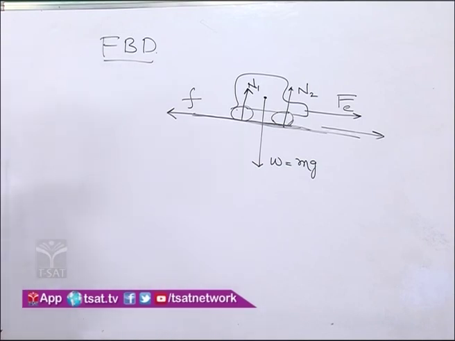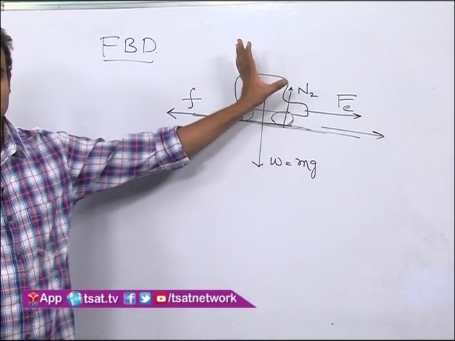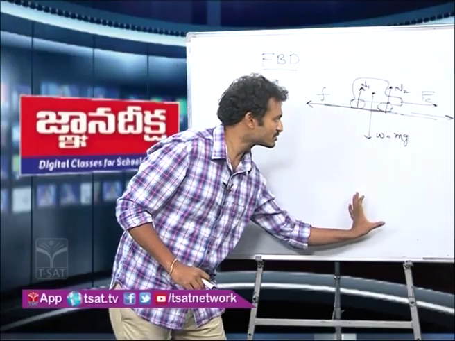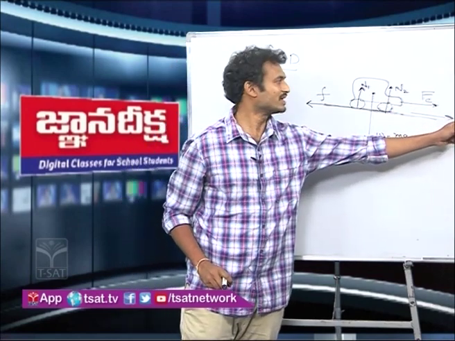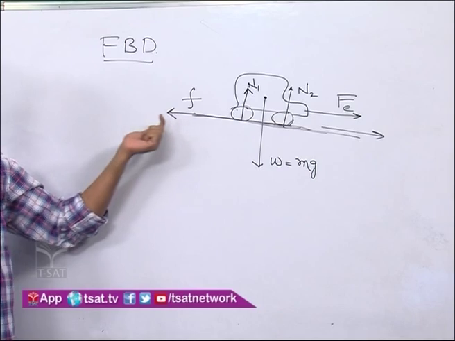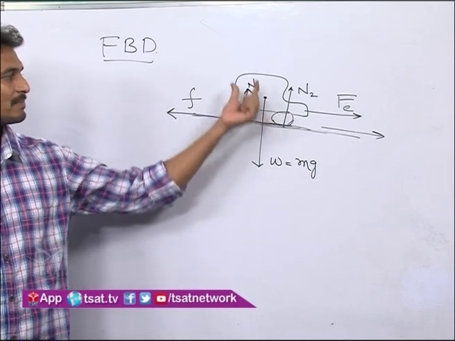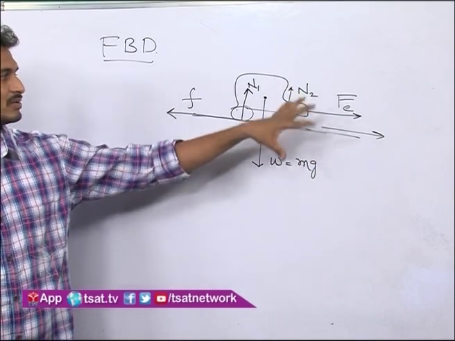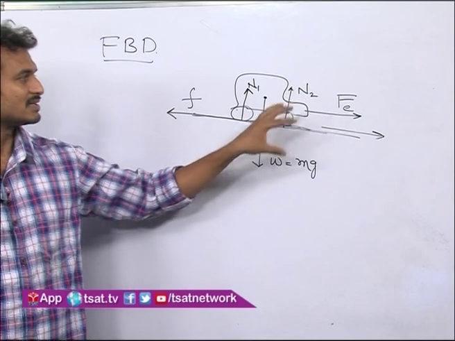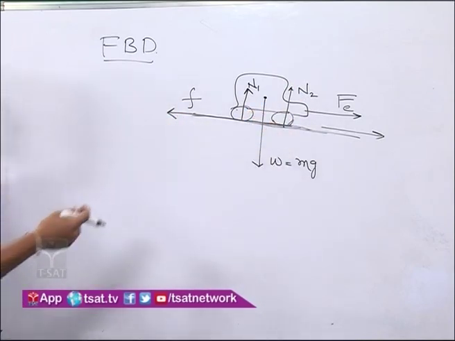Now how many forces are acting on this object? Any other forces? No. One is the gravitational force in the downward direction, the engine force in the forward direction, friction which opposes the motion in the backward direction, and due to contact, the force perpendicular to the line of contact, that is the normal reaction force. If you draw all the forces at an instant, this diagram is called a free body diagram.